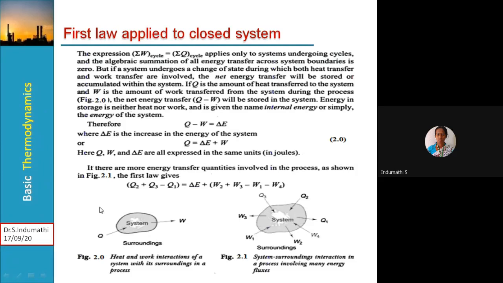Then in such a case, we know already, while learning in the first unit about heat and work, wherein sign conventions we have learned, is it not? Work output is positive, work input is negative. Heat absorbed is positive, heat rejection is negative. So knowing those particular interactions within the system components, accordingly if you write the expression for the figure 2.1, this expression we will get.